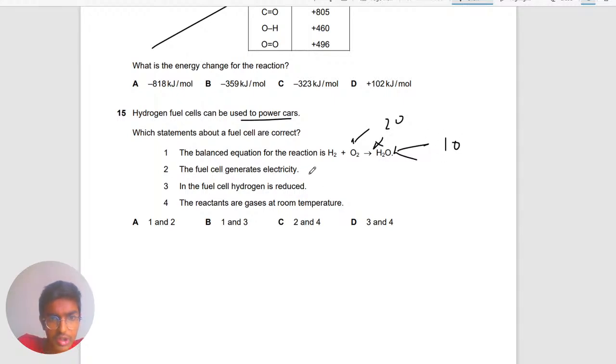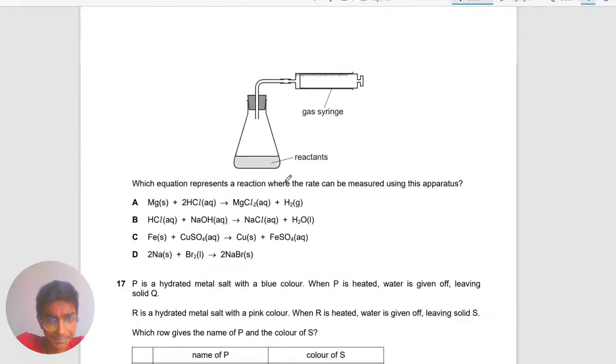The fuel cells generate electricity. They do. Fuel cell hydrogen is reduced. No, it's not reduced. It is, I believe, increased. I don't know though. This one I'm not sure, but I don't think it's correct. The reactants, the gases are room temperature. Yeah, that should be correct. So the answer is C. Sorry. So we move on.